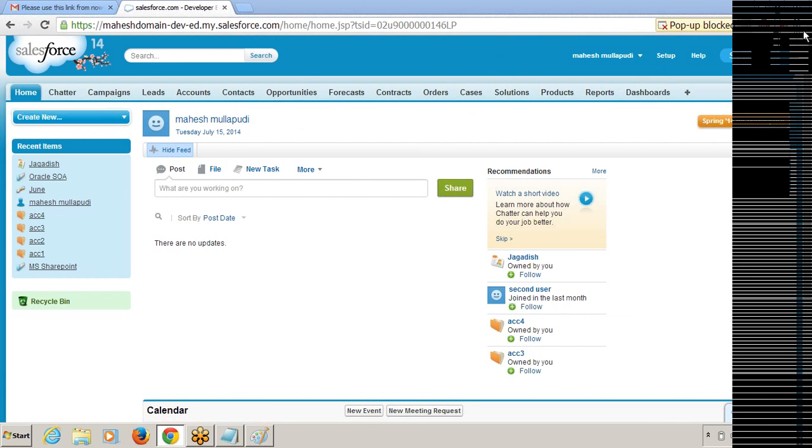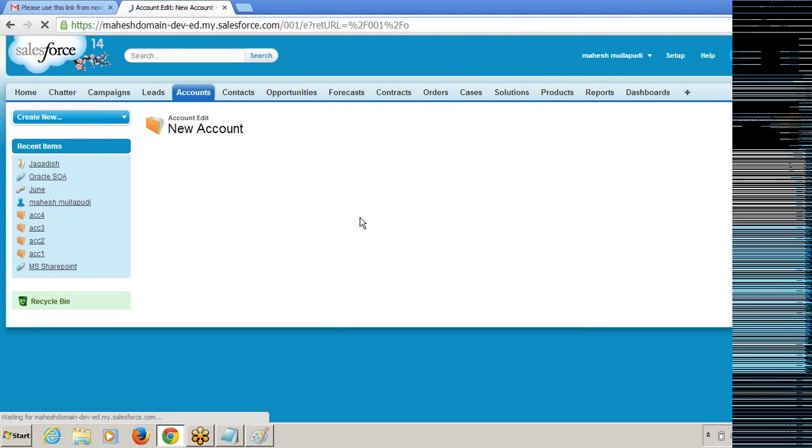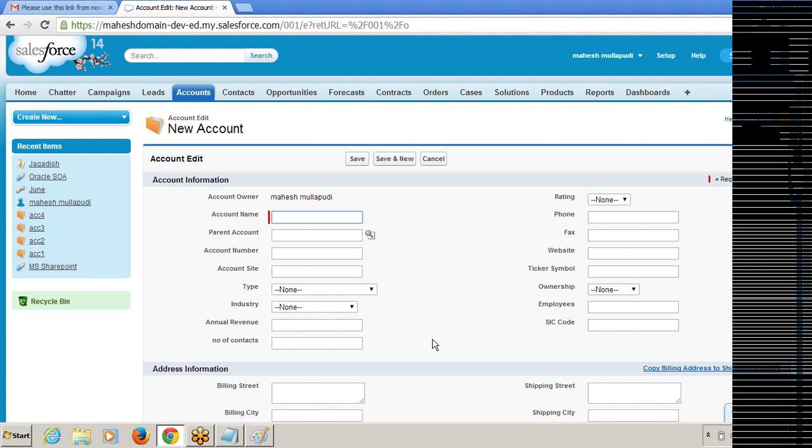You can also see the sales application in your account. I'm clicking on accounts, then on the new button. So it is something like the view part. It is a page which is available in my account object, account tab.